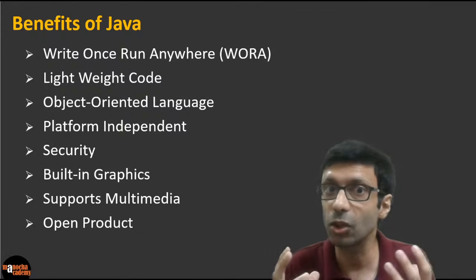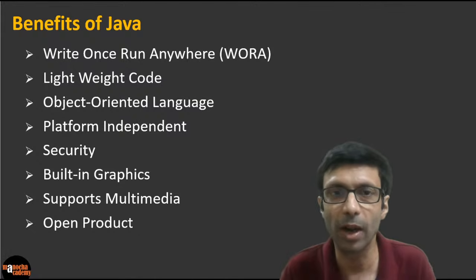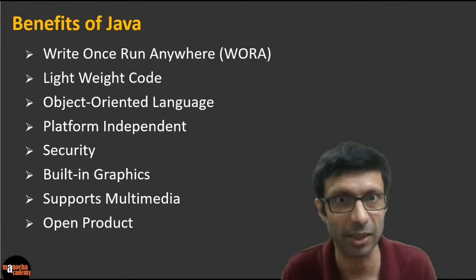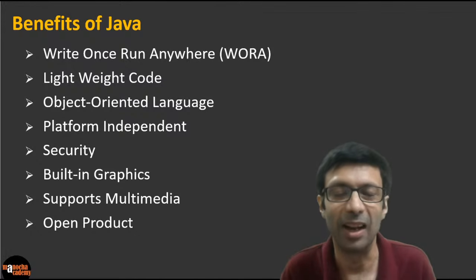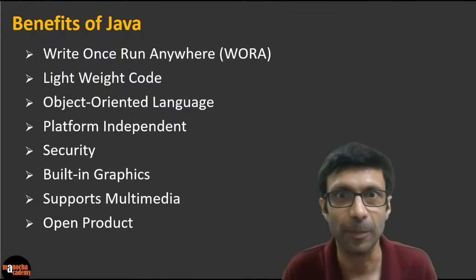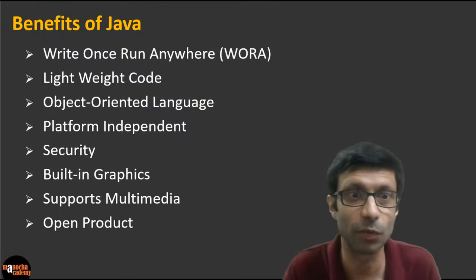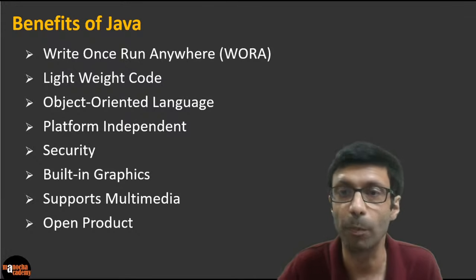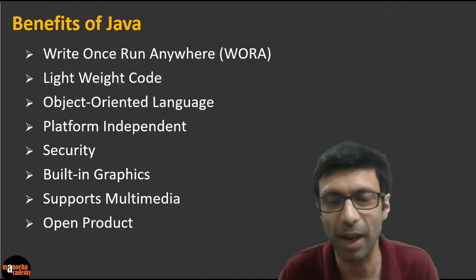It's an object-oriented language, so you can think of the world or the programming thing in terms of objects. As we discussed, it's platform independent. Then it has security features and built-in graphics. There's a lot of good stuff and it's an open product, right? It's free. The first one is called WORA, write once, run anywhere. That is one of the major advantages of Java and it became very popular with the internet because we don't have to compile it for each platform, right?